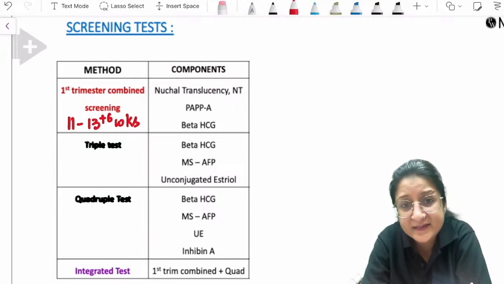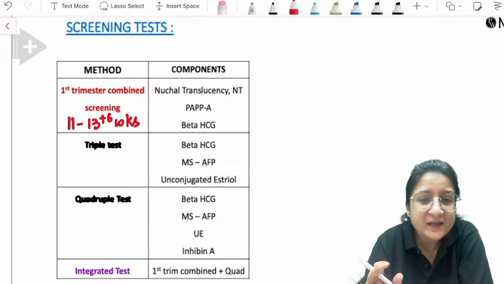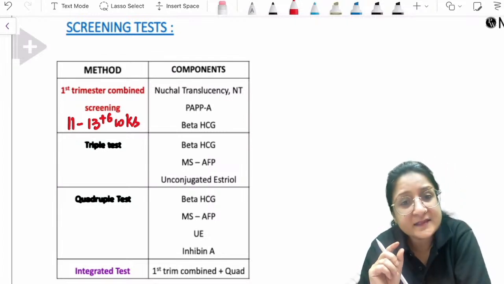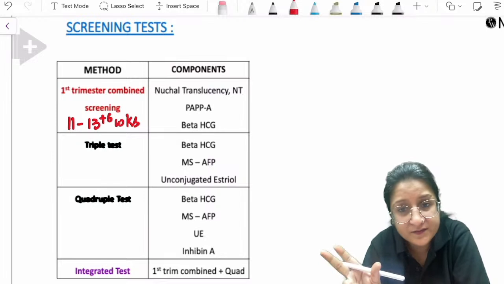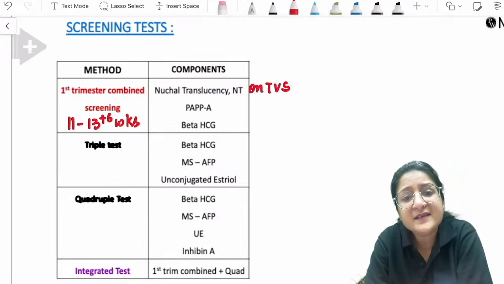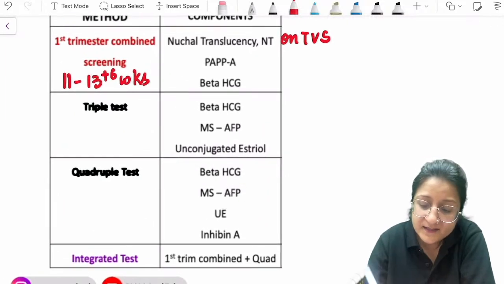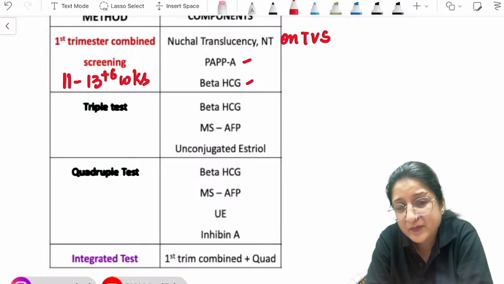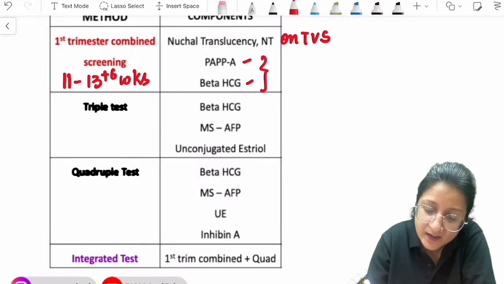Combined meaning that we are doing nuchal translucency, NT, which is seen on transvaginal sonography, and then there are serum markers. The serum markers that we are going to do are PAPP-A and beta HCG. These are serum markers, so a maternal blood sample is tested.